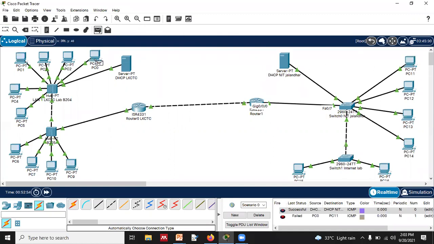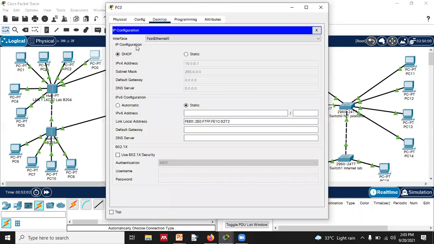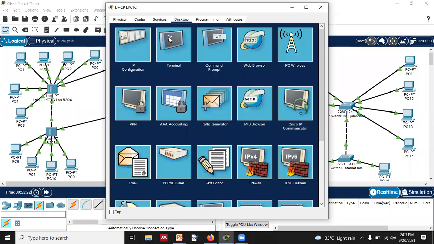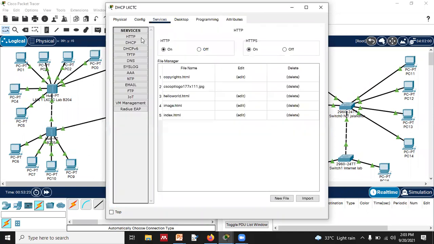What is the problem? First time. Now what? Gateway. The gateway is the issue. On PC0 we have not set the gateway, so what we need to do is set the gateway in that DHCP server individually. Then each device will get the gateway automatically. Not a problem, right? Now there is one more server that we can work on, that is the HTTP server.